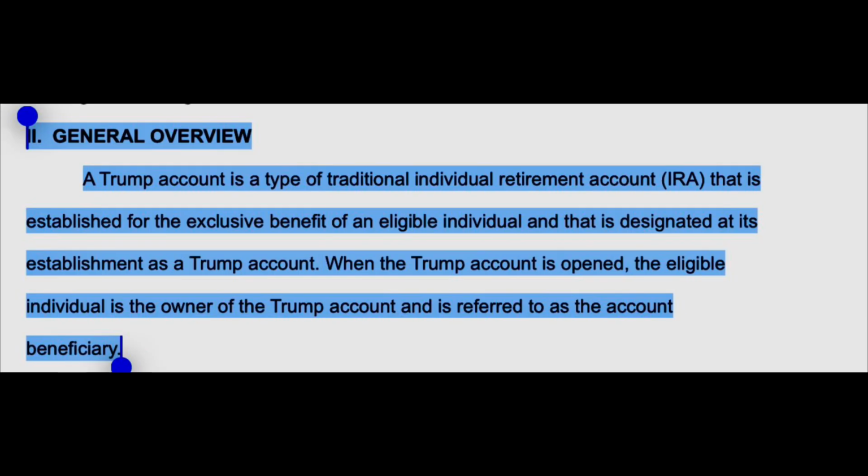A Trump account is a type of traditional individual retirement account, an IRA account. And when a Trump account is open, the eligible individual is the owner of the Trump account and is referred to as the account beneficiary.